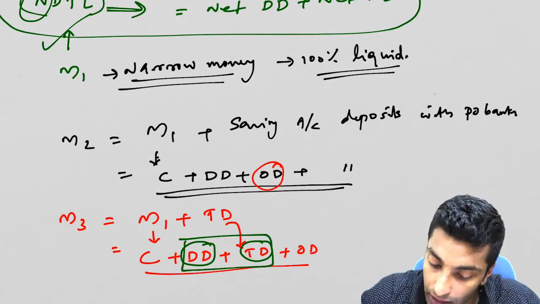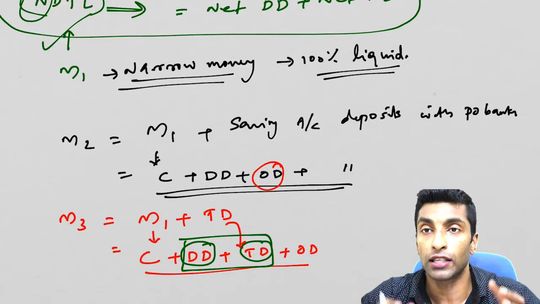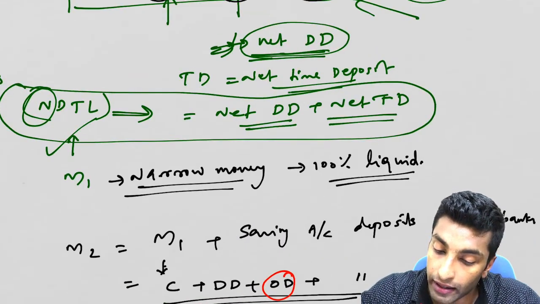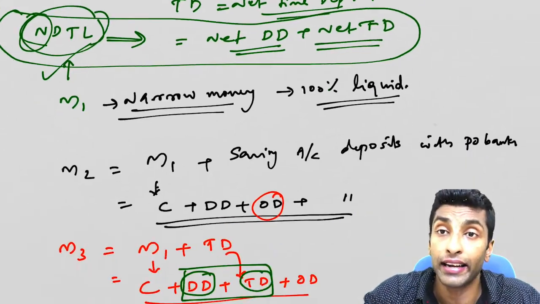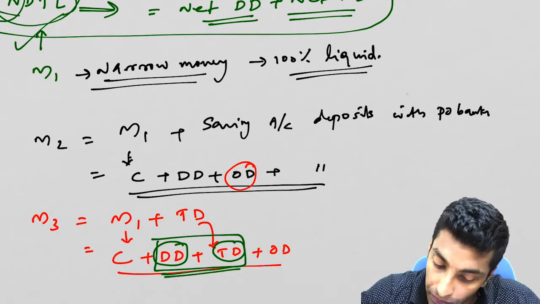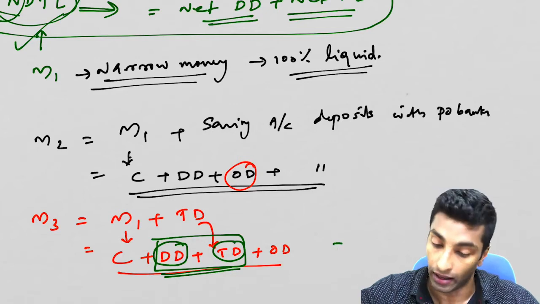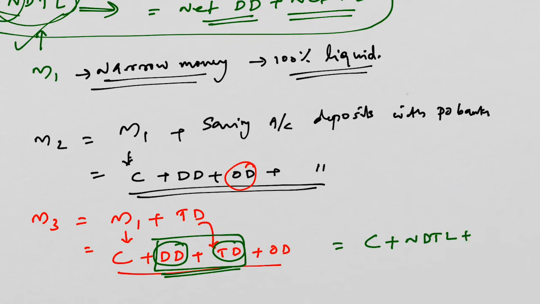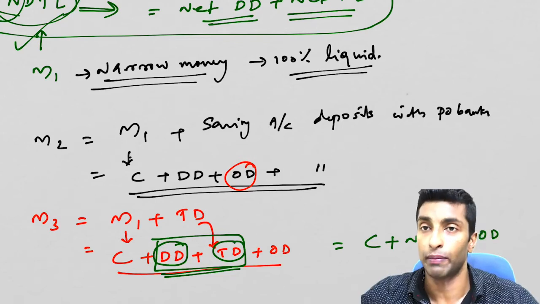We can club this together. This is the total deposit, and I've already told you demand deposit and net time deposit together you call NDTL. So here you can replace this with NDTL, which is equal to currency plus NDTL plus OD, other deposits.